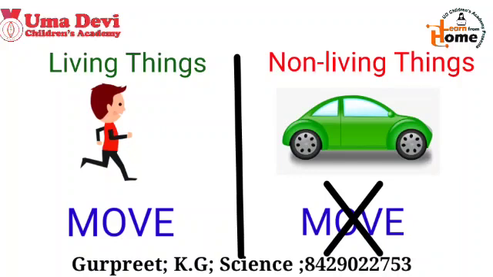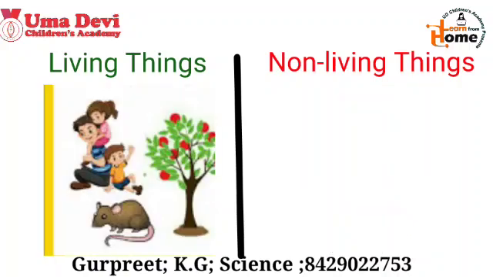Now let's see the examples. Living things include man, all plants like trees, flowers, and all animals like dog, cat, lion, and many more.